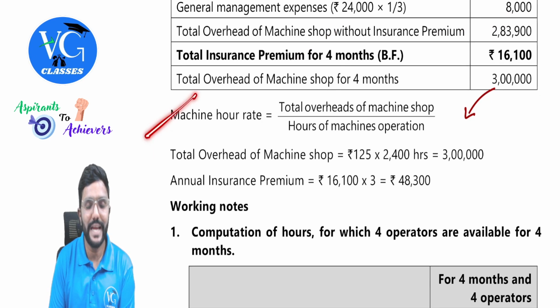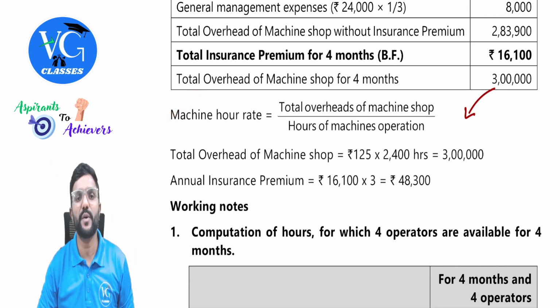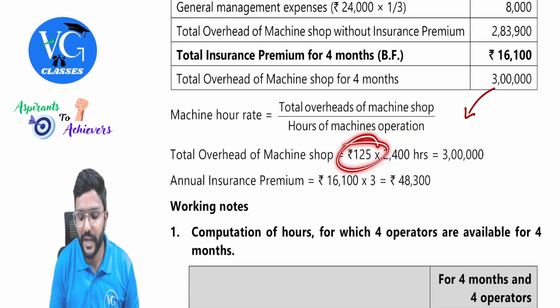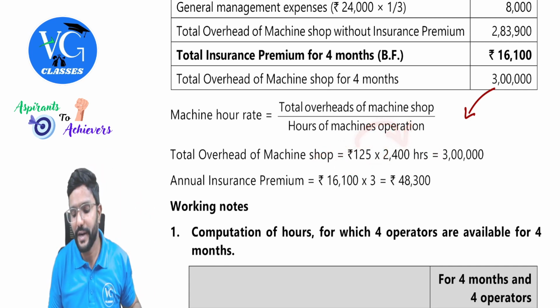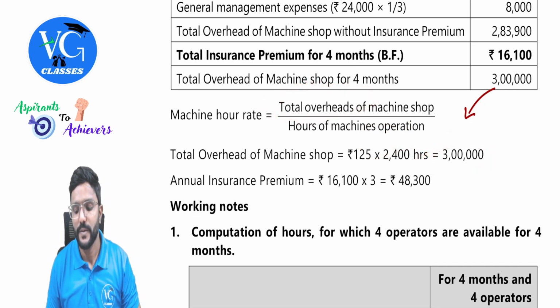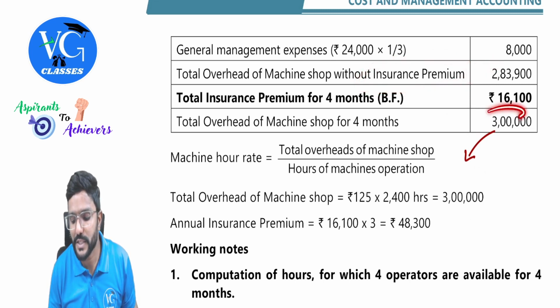So we know how to calculate machine hour rate: total cost divided by total productive machine hours. We already have productive machine hours, 2,400, and 125 is the machine hour rate given in the question itself. So multiply both. You will get the total overhead cost. Yes, sir, 3 lakh. So this is the cost excluding insurance premium, but total cost is 3 lakh.